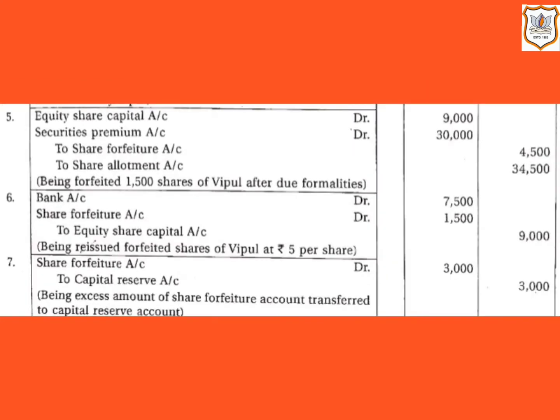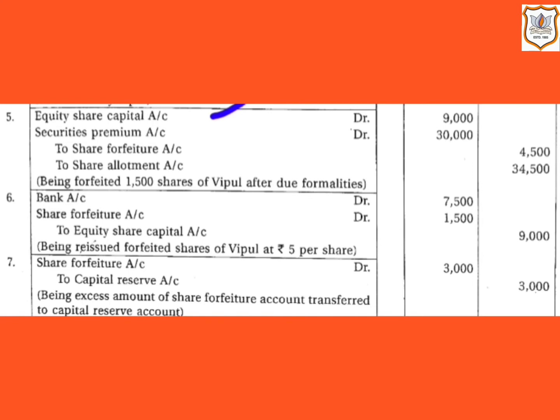Now, further, it is given in the question that before making further call, company forfeited Vipul's shares for the non-payment of allotment money. So, let us see what will be the journal entry for this. Here, equity share capital account will be debited by rupees 9,000.